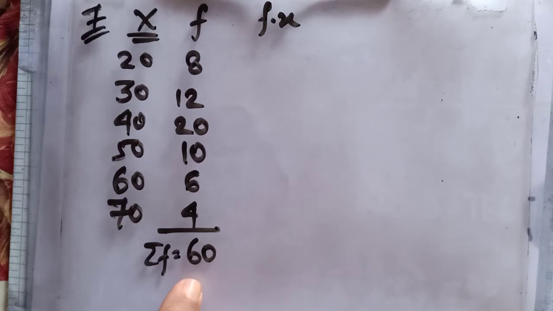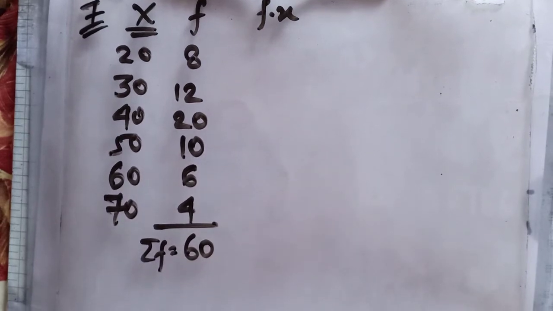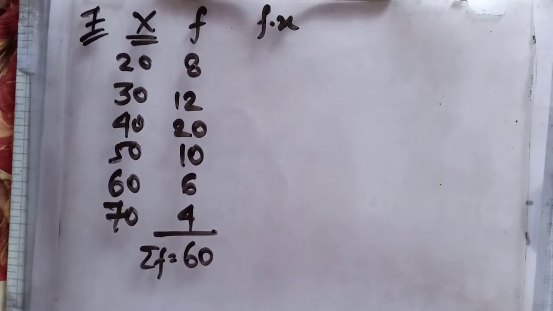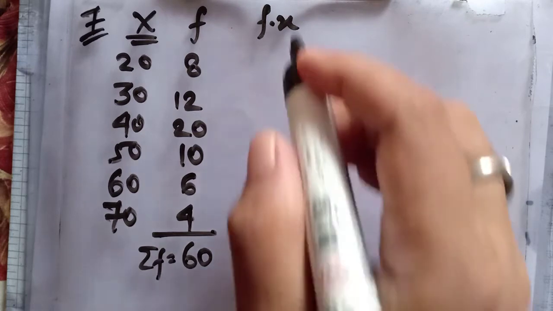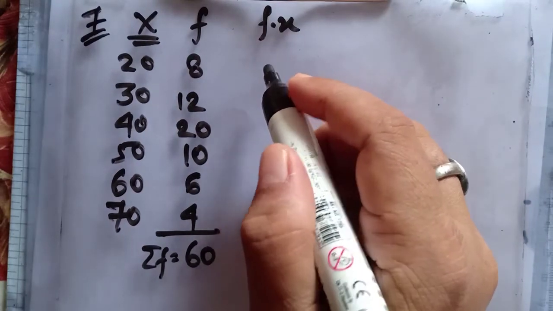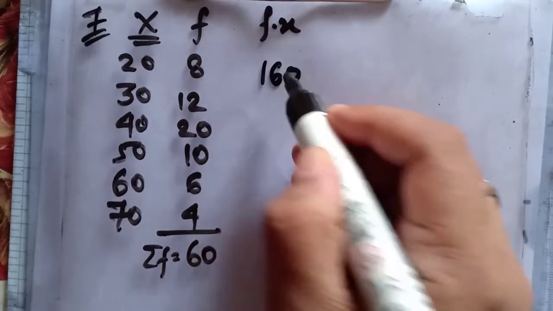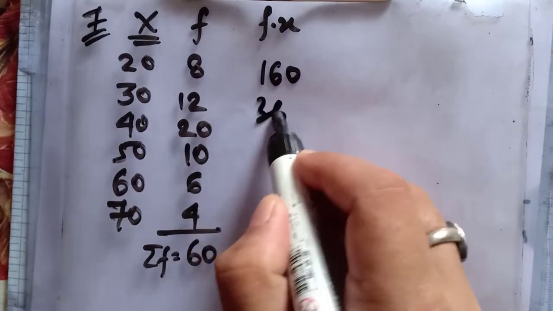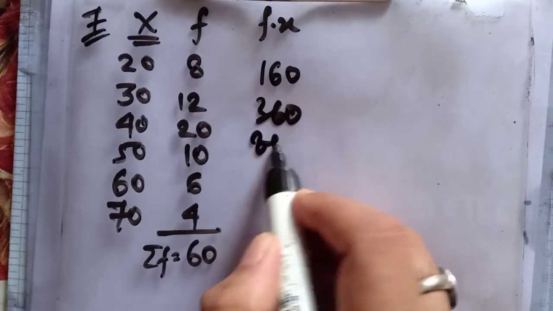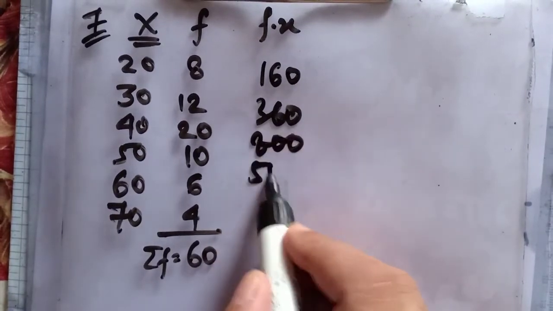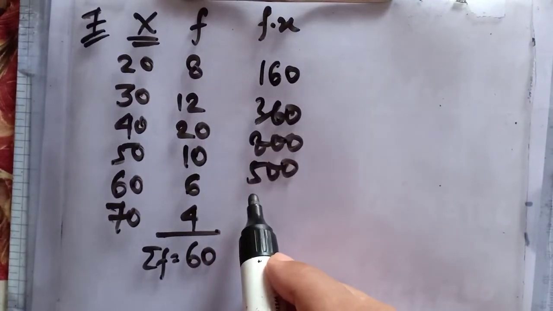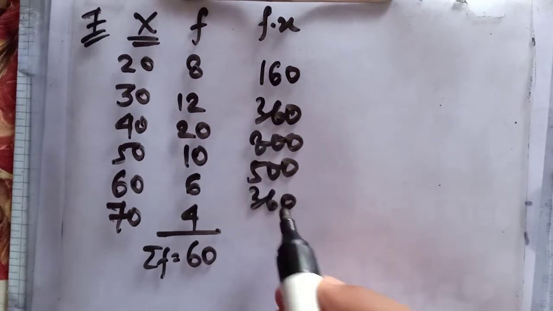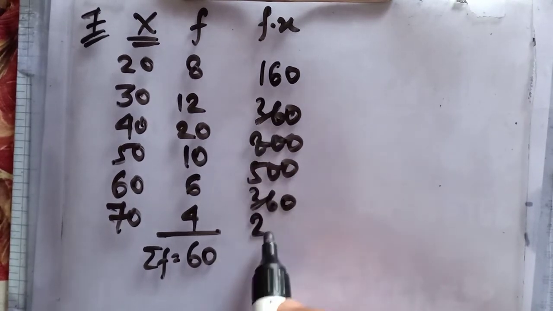Now we have two methods. We have learned two formulas, two methods. The first and the direct method is summation f into x. You find out f into x. So it's 20 into 8, 160, 30 into 12, 360. Then you have 800, 500, 360 again, and 280.